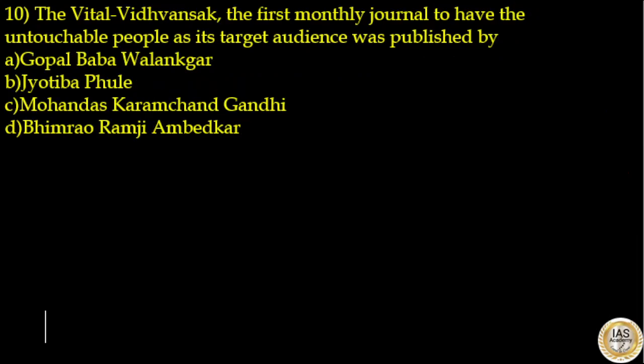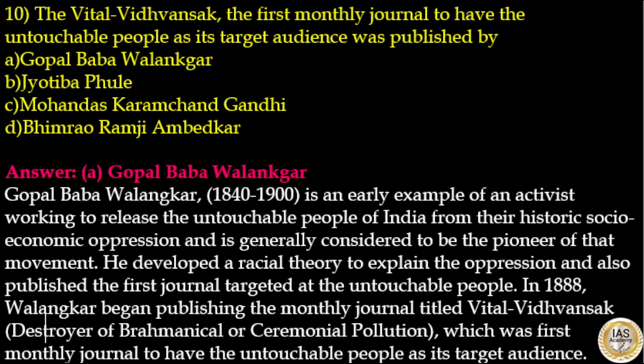The Vidal Vidwansa, the first monthly journal to have untouchable people as its target audience, was published by: Gopal Baba Valankar, Jyotiba Phule, Mohandas Karamchand Gandhi, Bhimrao Ramji Ambedkar. Here, the answer to this question is option A, Gopal Baba Valankar.